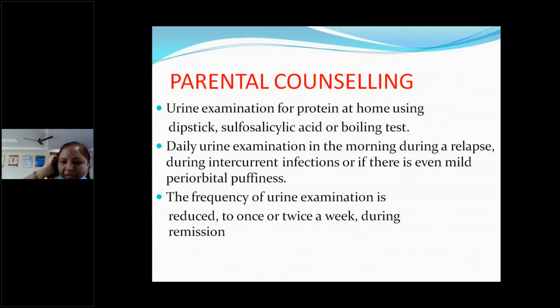They will go for other native medicines, green leafy extracts, Ayurvedic and other alternative medicine, which may lead to further damage to the kidneys. And if not treated, it may lead to end stage renal failure, and the child may need renal transplantation. That's why we have to tell the parents and the child that it's usually a simple condition. Minimal change is 80% of cases. Usually they respond to the treatment, but they may get a few relapses once in a while, after a few months or a few years. Then the outcome will usually be good.